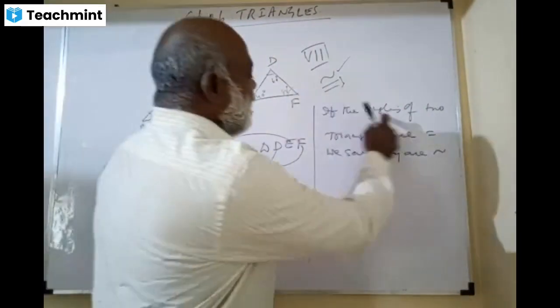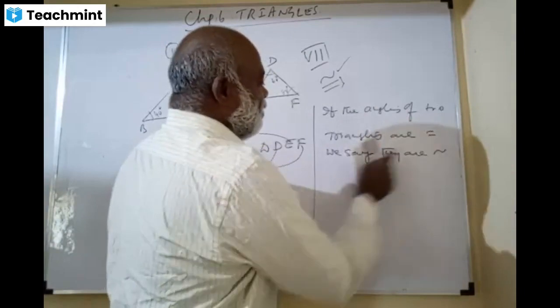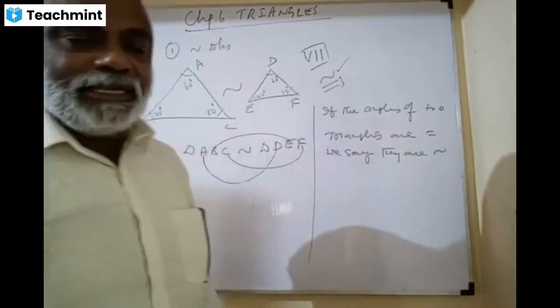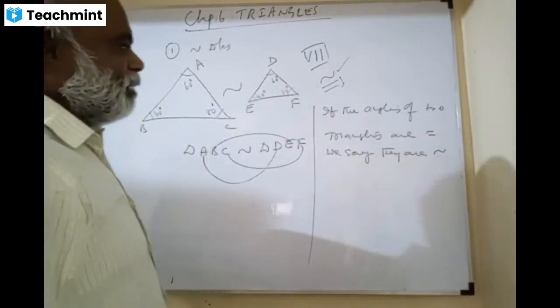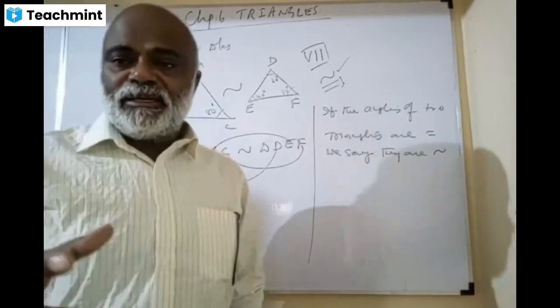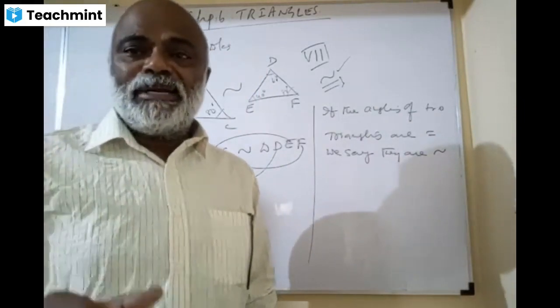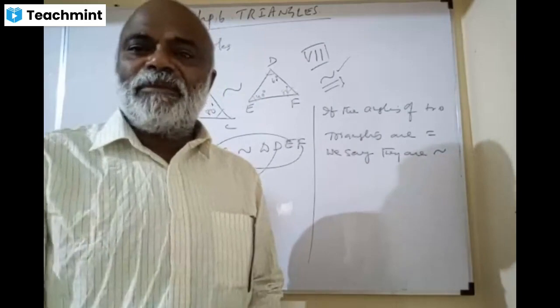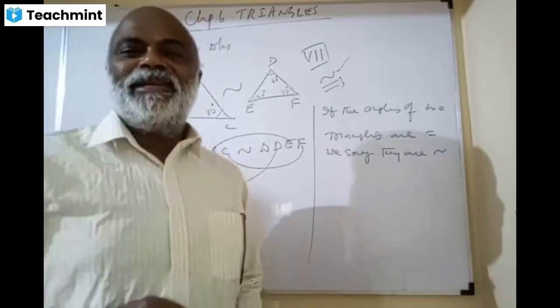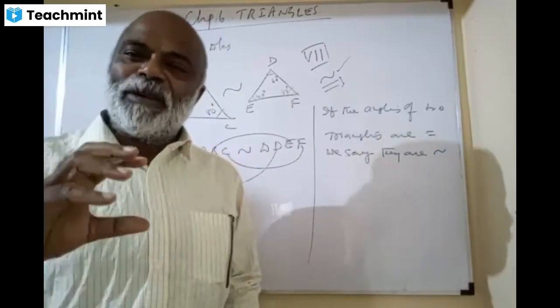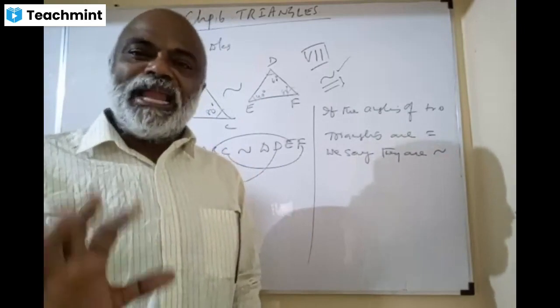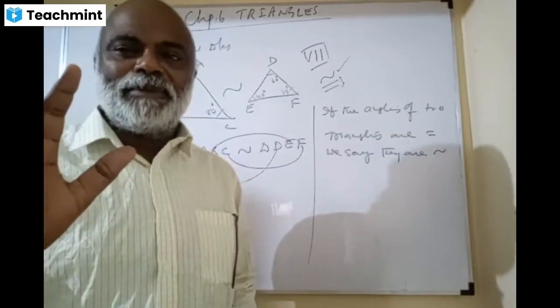See, if the angles of two triangles are equal, we say that they are similar, right? But it's not for all polygons. Triangle is also a polygon, but the triangle is the basic polygon. If you go for a quadrilateral, pentagons, hexagons, can you call them similar? I'll just give you a simple example, please.